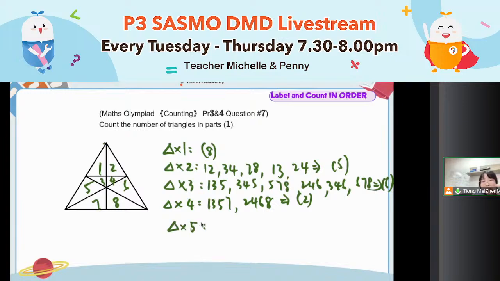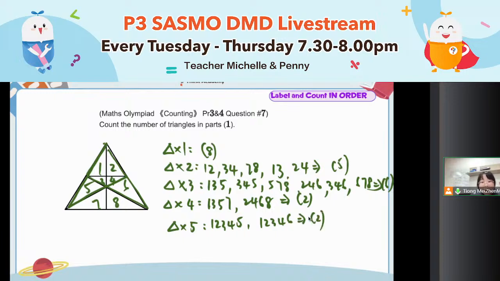Are there any triangles made out of 5 pieces? Start from the left. 1, 2, 3, 4, 5. Is it 5 pieces? Yes. Since left side and second layer, is there any 5 pieces? No, it's not a triangle. And then the last layer, no 5 pieces. Done with the left side, go to the right side. Do you see that 1, 2, 3, 4, 6 is also a triangle made out of 5 pieces?